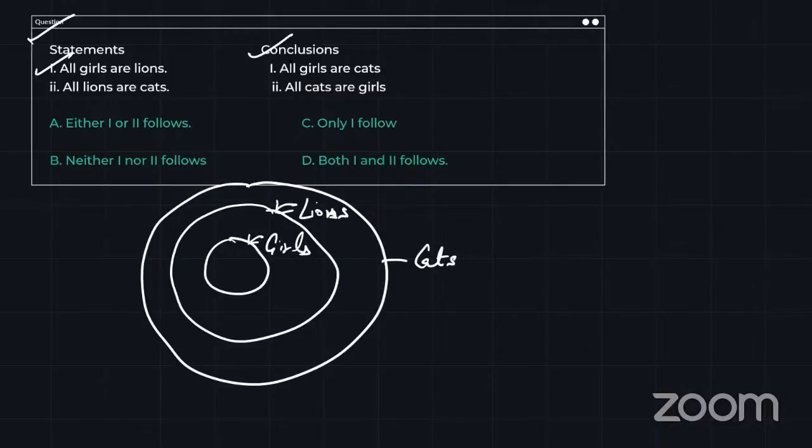So conclusion number one is all girls are cats. Yeah, all the girls come under cats because they are under lions and lions are under cats. So automatically all the girls are under cats. So the first is correct. Second is all cats are girls. Can I say all the cats are girls? No. All the cats are not girls because only a part of the cats are girls, which is this part, not the whole. So this is not correct. So which should be the correct answer? Only the first follows, that is option number C.